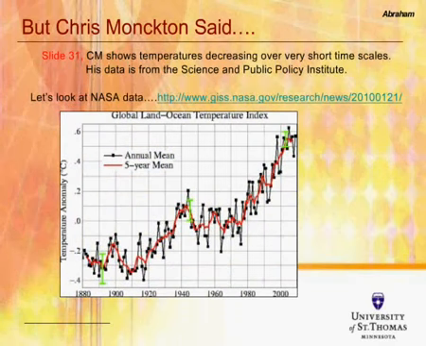Now I'm showing long timescale data, and this is from NASA. I've gotten the link here. It's the Goddard Institute, GISS. You can access this graph. What you see is temperature data, annual temperature results going back to 1880. The red curve is a 5-year mean. The black squares are actual year-by-year temperatures, what are called anomalies.